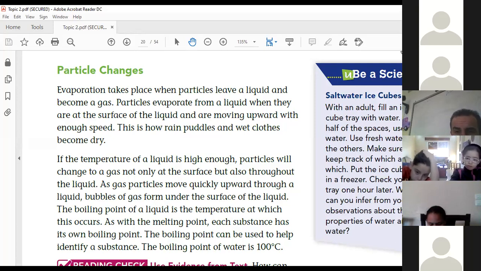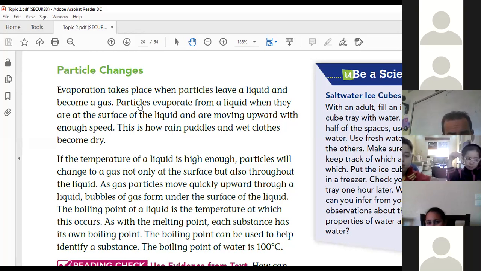Thank you, Sabine. Tala. Boiling happens all through the liquid and evaporation from the top. Okay, thank you. This is the first difference.